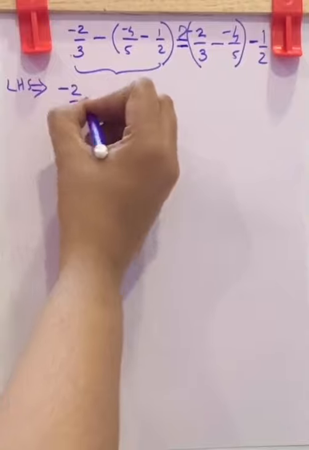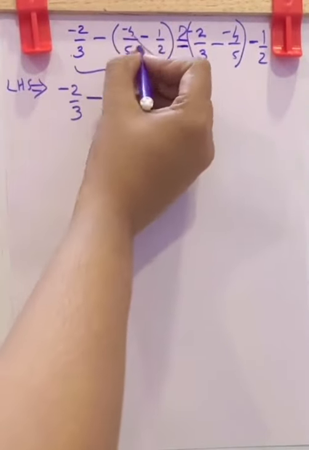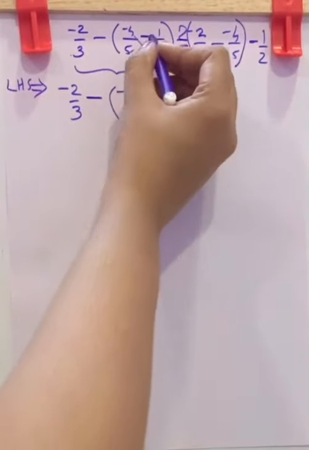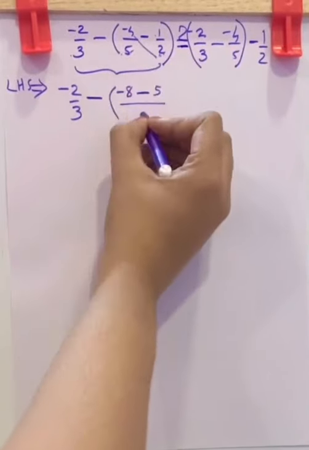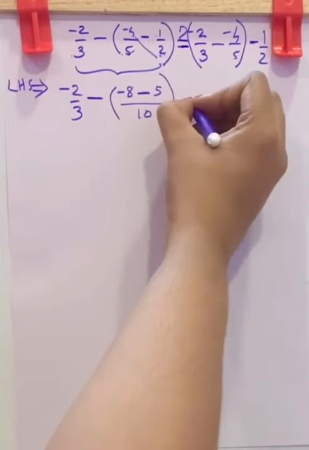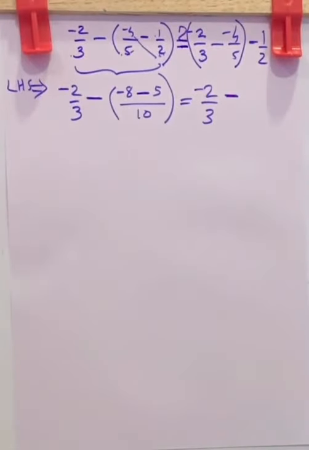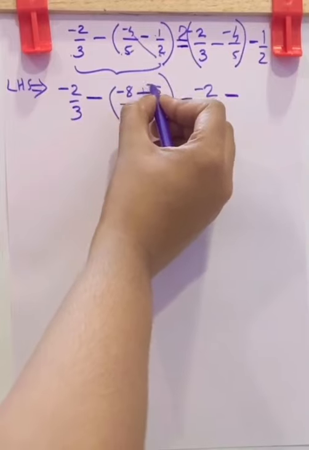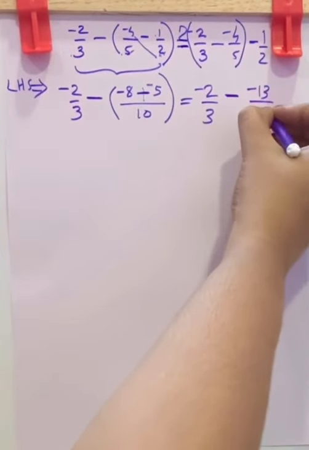Negative 2 by 3 minus, inside the bracket you can do cross multiplication. Negative 4 into 2, negative 8, this subtraction. 1 into 5, 5, whole division, 5 2s are 10. Close the bracket, which is equal to negative 2 by 3 subtraction. This minus 8 minus 5, what becomes? Here it becomes addition and the sign will be changed. Now minus 8 plus minus 5, that is negative 13 by 10.